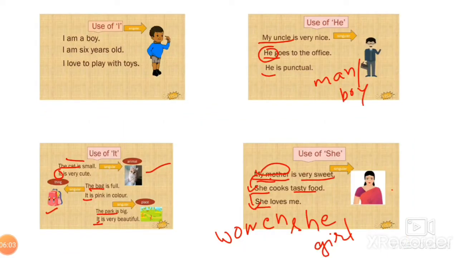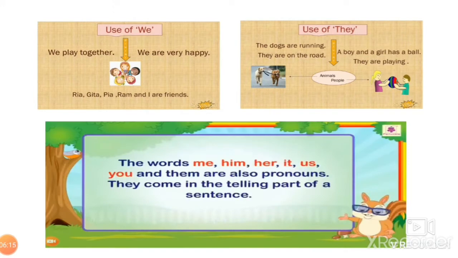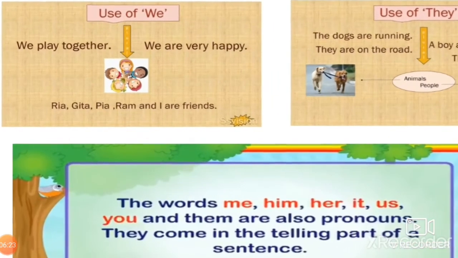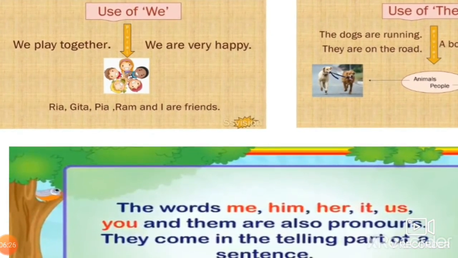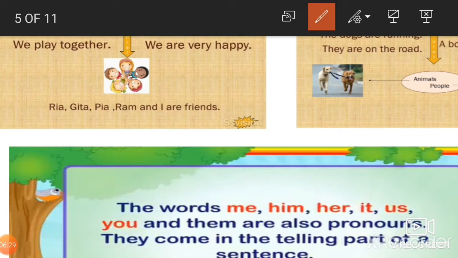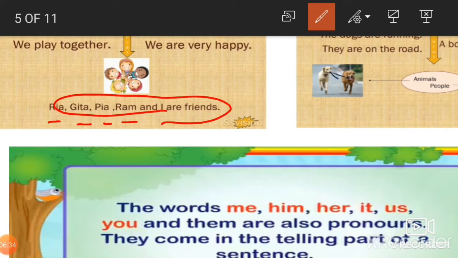Yes, children. So remember, I, he, she, and it will go with a singular noun. Now, next, we'll talk about we and they. We and they mean we're talking about more than one. It will go with the plural noun. For example, we play together. We are very happy. Who? We're talking about Riya, Geeta, Pia, Ram, and I, who are friends. More than one person. And what are they saying? That we play together. We are very happy. We are hum log.